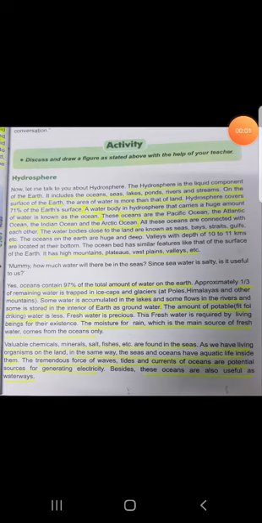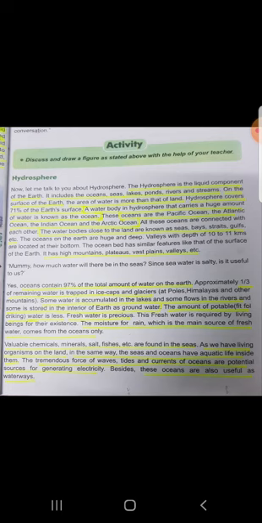Hello students, this is the continuation of chapter number 2. Now we will learn about the second sphere, the hydrosphere. Hydrosphere is the liquid component of the earth. It includes the oceans, seas, lakes, ponds, rivers and streams.